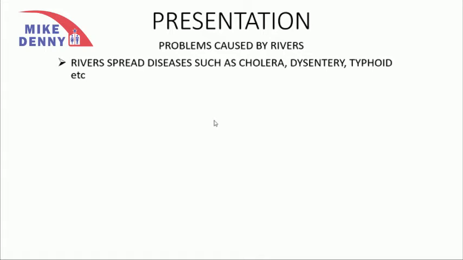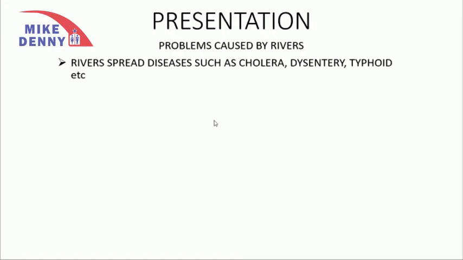We can talk about rivers also causing flooding, especially after heavy rains or when people deposit their waste on rivers, leading to the damage of property and loss of life. So rivers cause flooding, especially after it rains heavily or when people deposit their waste, thereby blocking the passage of the river. Some people and industries use rivers as a dumping ground for their waste, thereby causing pollution. This kind of pollution is known as water pollution.